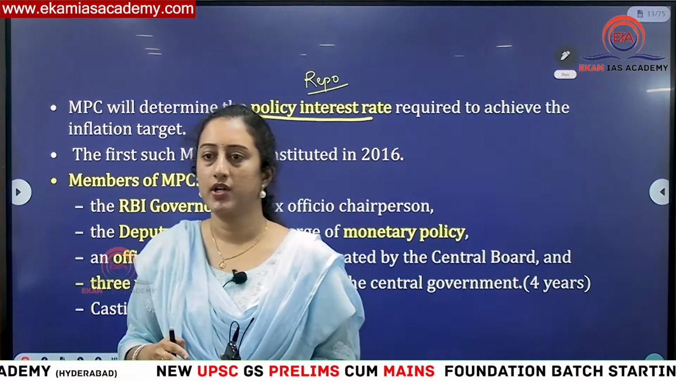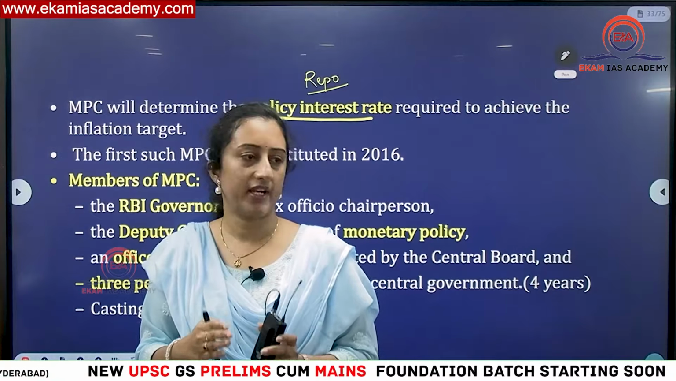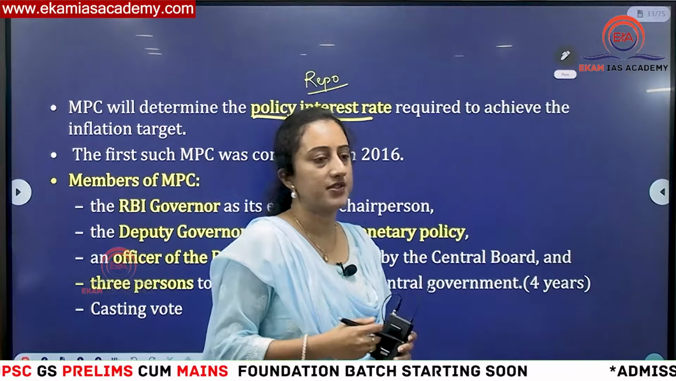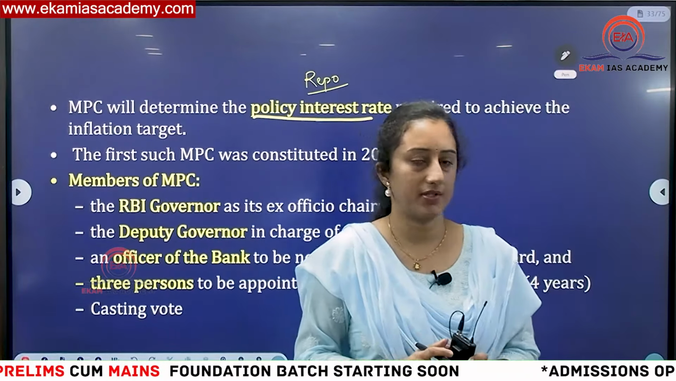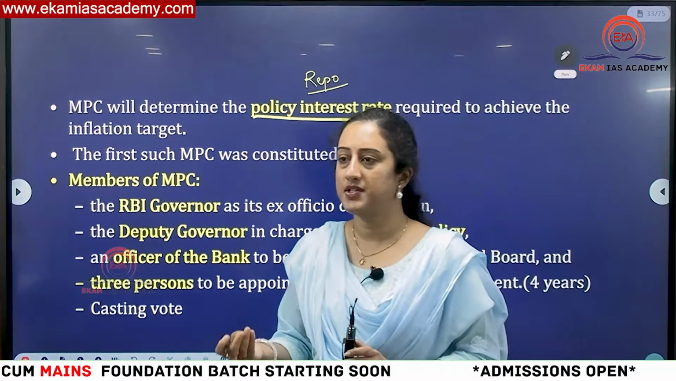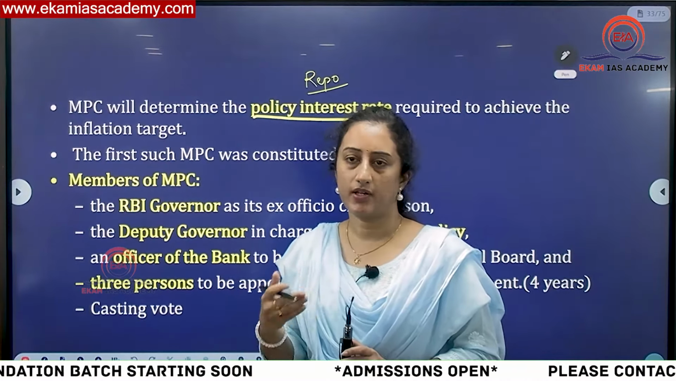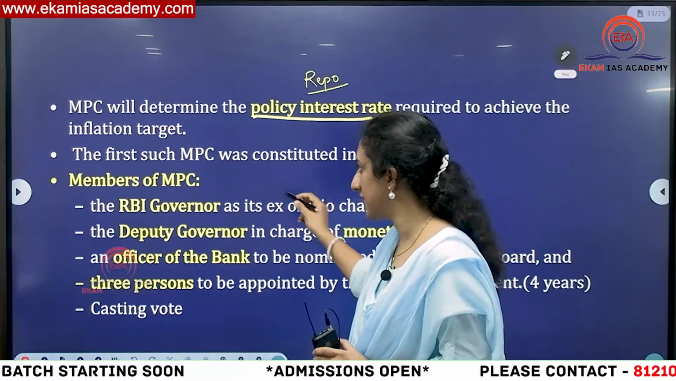The rate at which RBI lends money to commercial banks, that is what repo rate is. So with an increase and decrease in repo rate, what will happen? Inflation will be adjusted. If they want to expand money supply, they will decrease the repo rate. If they want to reduce money supply, they can increase the repo rate.